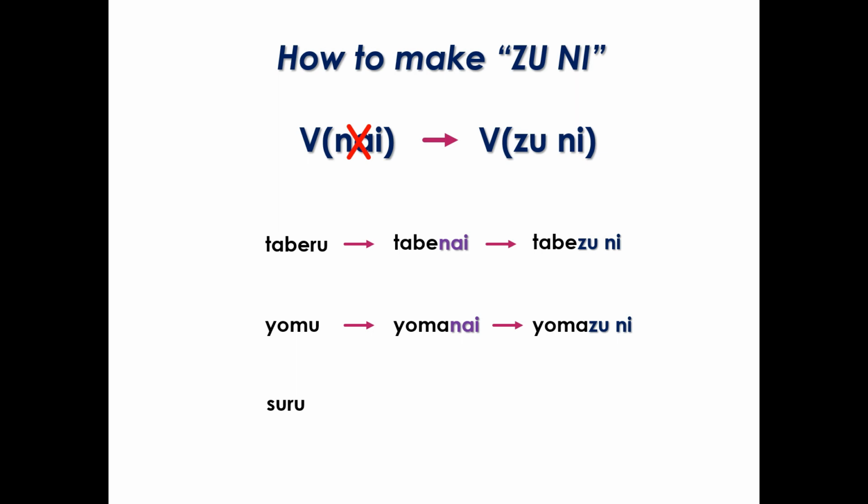However, the irregular verb suru is special. From suru, will do, to shinai, will not do, to sezuni, without doing. Now let's look at 3 example sentences.